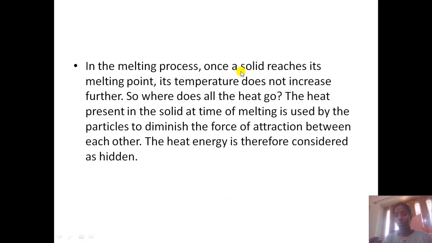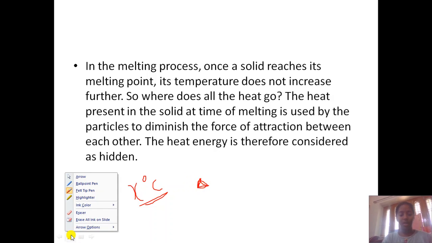Now in the melting process, once a solid reaches its melting point, its temperature does not increase further. So where does all the heat go? Let us take an example: if the melting point of any substance is X, and the temperature may be in degrees Celsius, and now the temperature has reached this amount. So what will happen? Though we keep heating, where does the rest of the energy go?